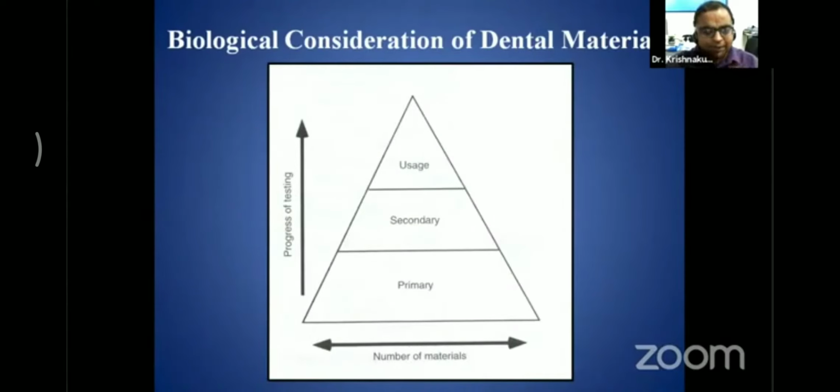So here it is a kind of pyramid where we are supposed to first go for the primary test, then it is to be followed by the secondary test, and then the third is the usage test.